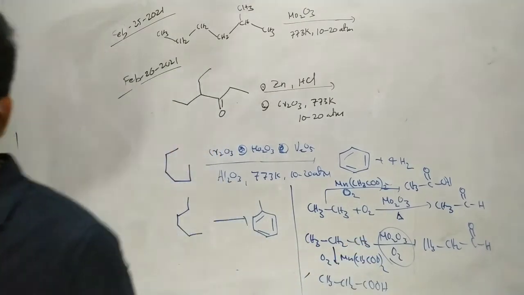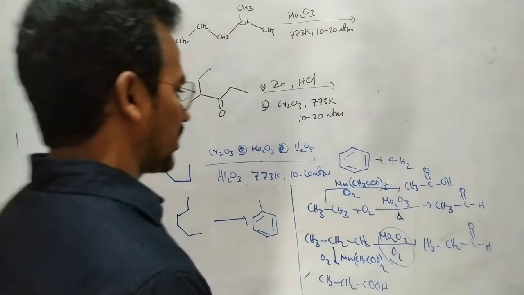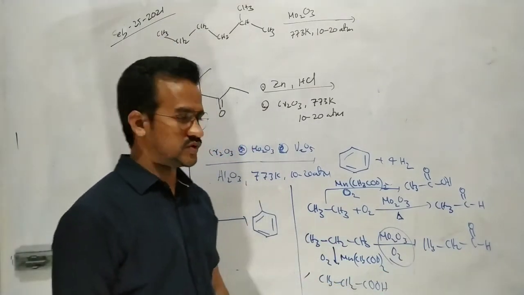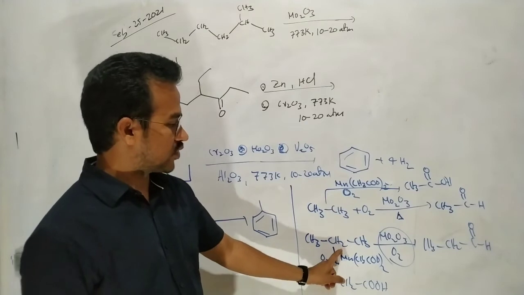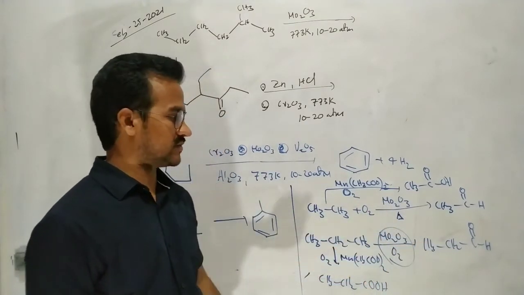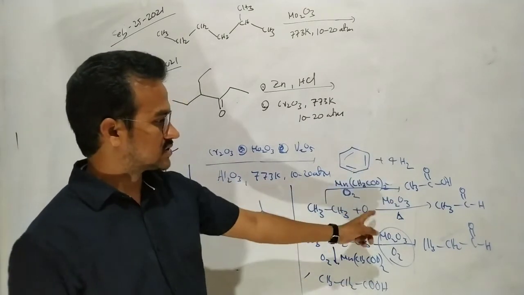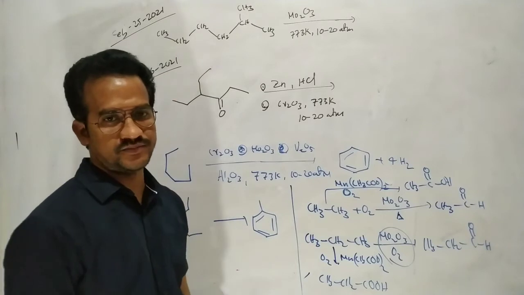By heating with molybdenum oxide, it is converted to propanal. So for the conversion of propane into propanal, molybdenum oxide and O2 is the suitable condition. Manganese acetate gives acid, molybdenum oxide gives the aldehyde.